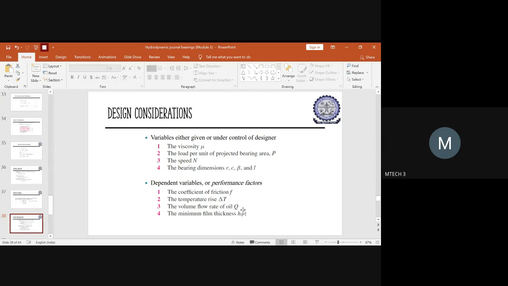In nomenclature, we studied what H naught, R, C, beta, and L mean. These are all related to the nomenclature of journal bearings. All this data has to be given to determine the performance factors. The performance factors here are nothing but the coefficient of friction, the temperature rise, the volume flow rate of oil, and the minimum film thickness, which is H naught. These are the design considerations one has to keep in mind before designing. There are some rules and norms we have to follow for design as a thumb rule. That I will do in the next class.